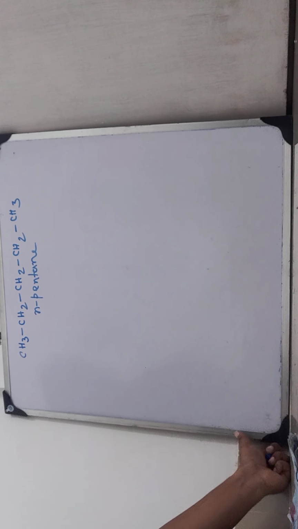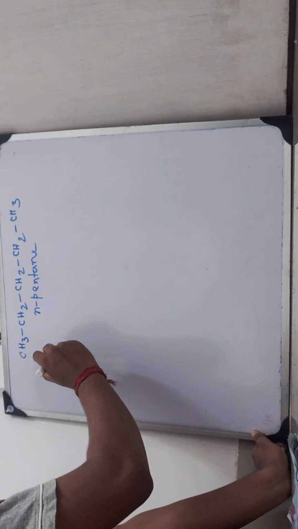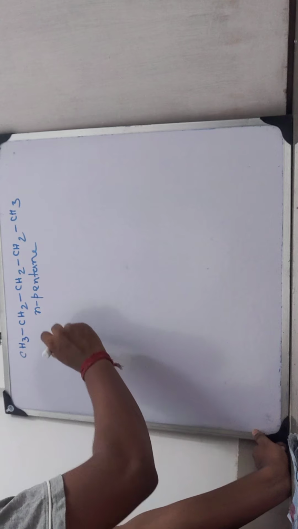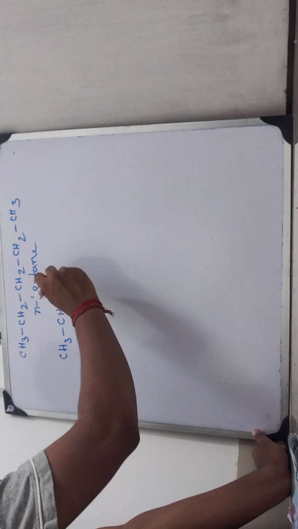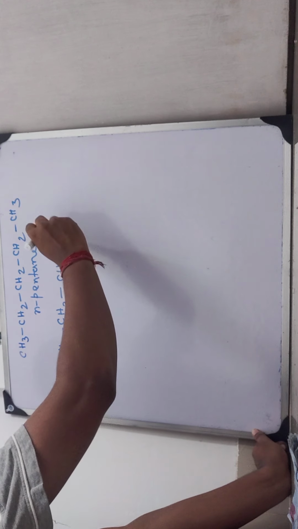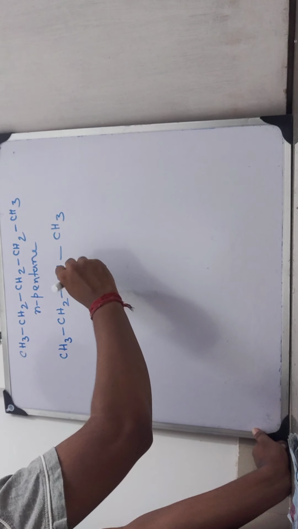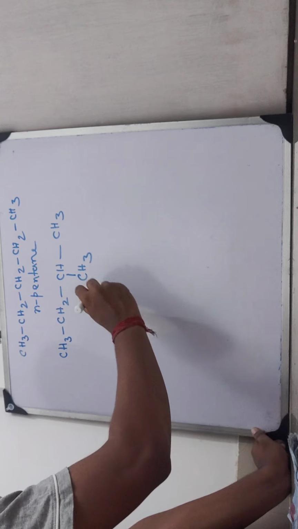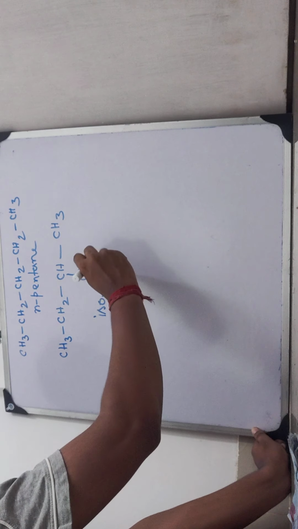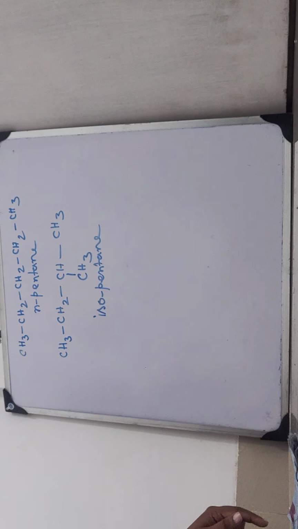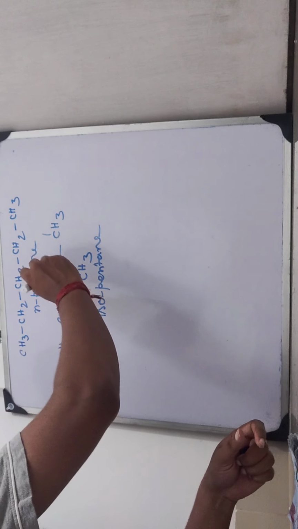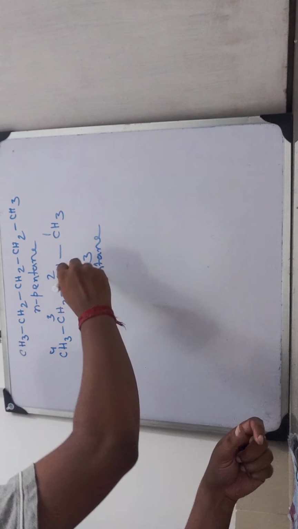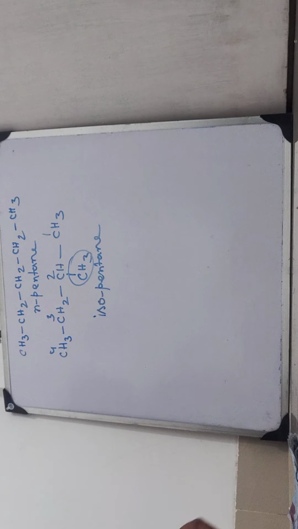The second one: if we put a methyl at the branch, then in the long chain we get a total of 4 carbons. This is isopentane. The IUPAC name of this, 1, 2, 3, 4, is 2-methyl butane. But we are not getting into IUPAC now.